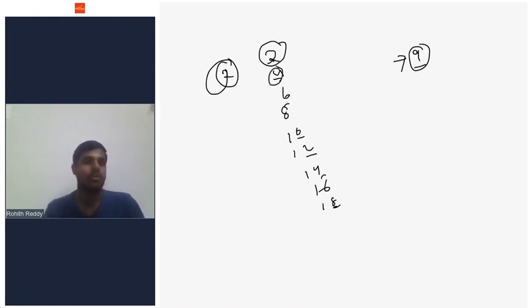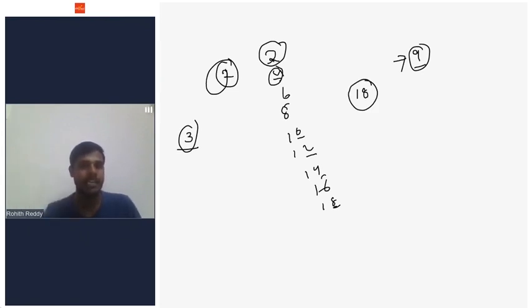Now, when is a number said to be divisible by 3? If I take a number 18, I have to check whether 18 is divisible by 3 or not.